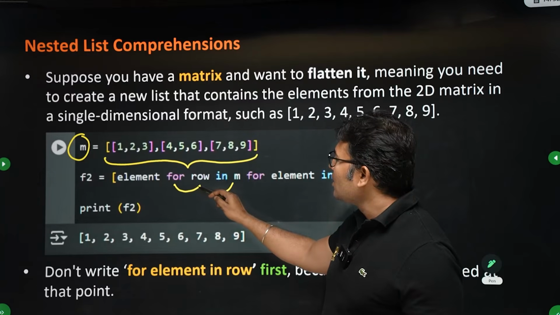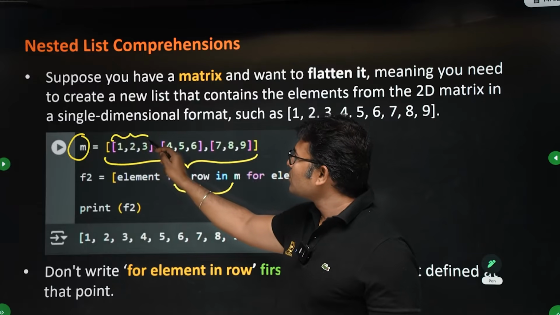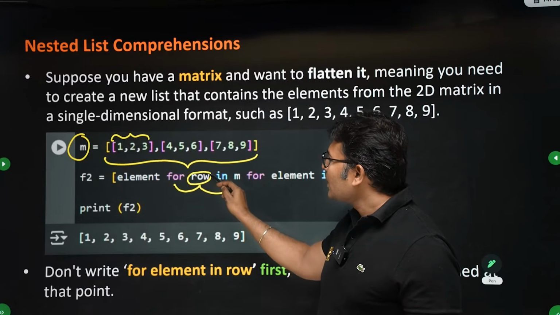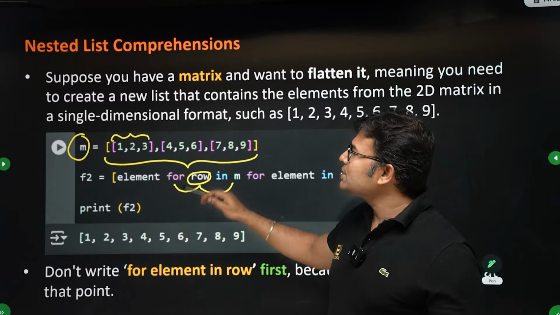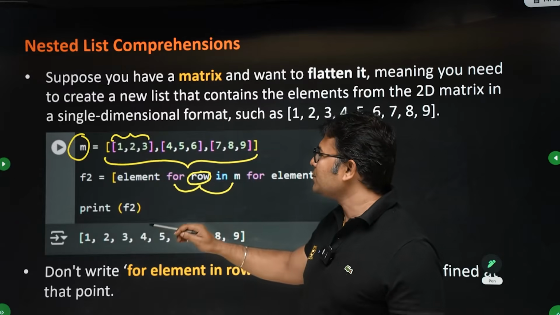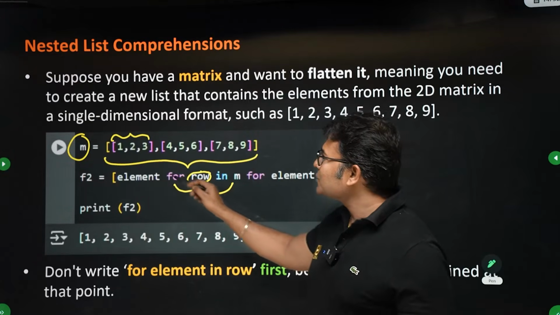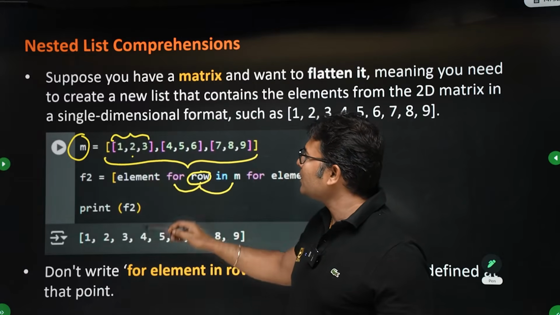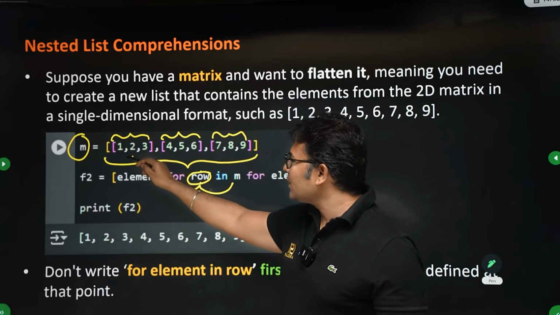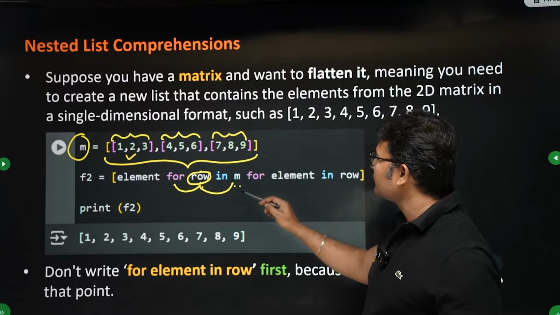First we are taking for each row in M, which means for each, this is a row. Row is a name, and it is nothing but for each item in the matrix. It can be read as for each item in matrix. Here that item is written as row. So row is actually an item. For each item in the matrix, how many items are there? 3 items are there. So first I will take this item for each row in matrix M.